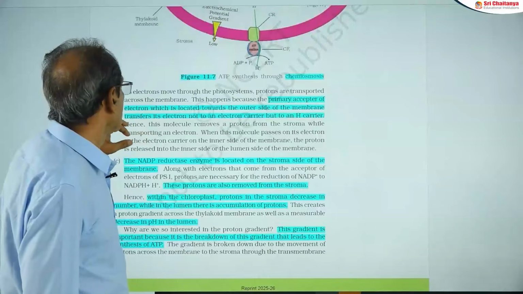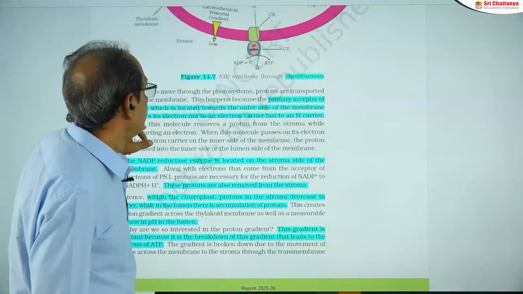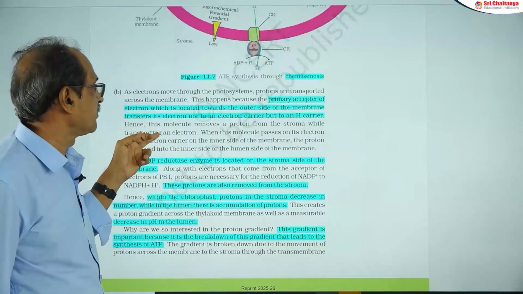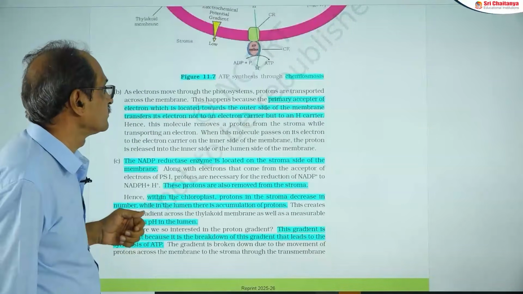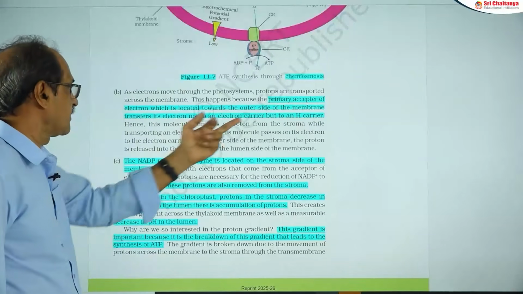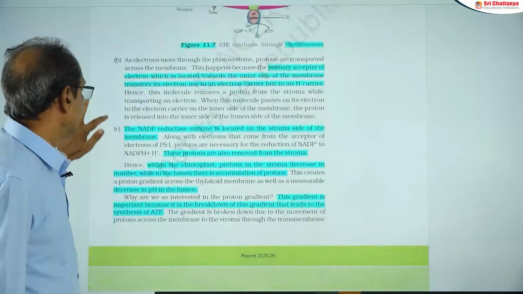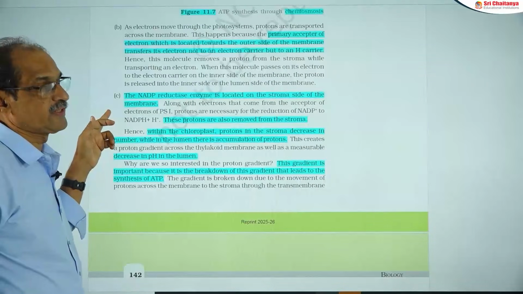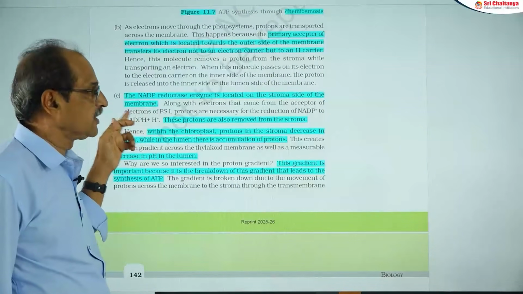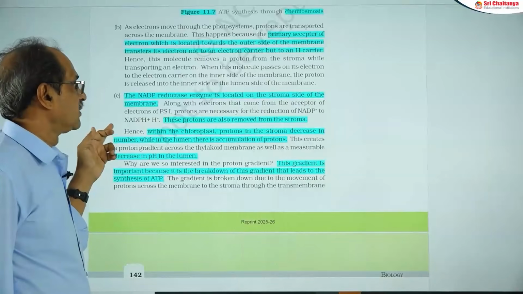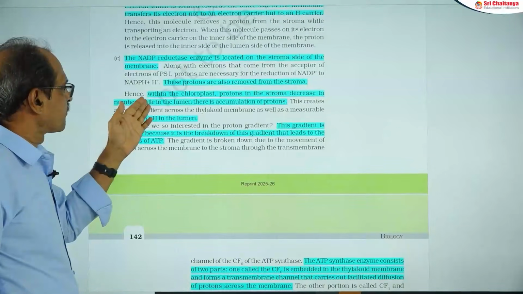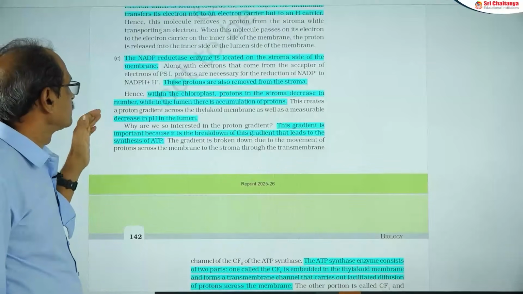The primary electron acceptor of PS1 is on the outer side of the membrane, and it transfers electrons to the electron carrier, the hydrogen carrier, carrying both proton plus electron. Next, the NADP reductase enzyme is located on the stroma side of the membrane, important. That's why NADPH2 synthesis takes place on the thylakoid membrane towards the stroma side. And for this gradient, the protons are removed from the stroma only.